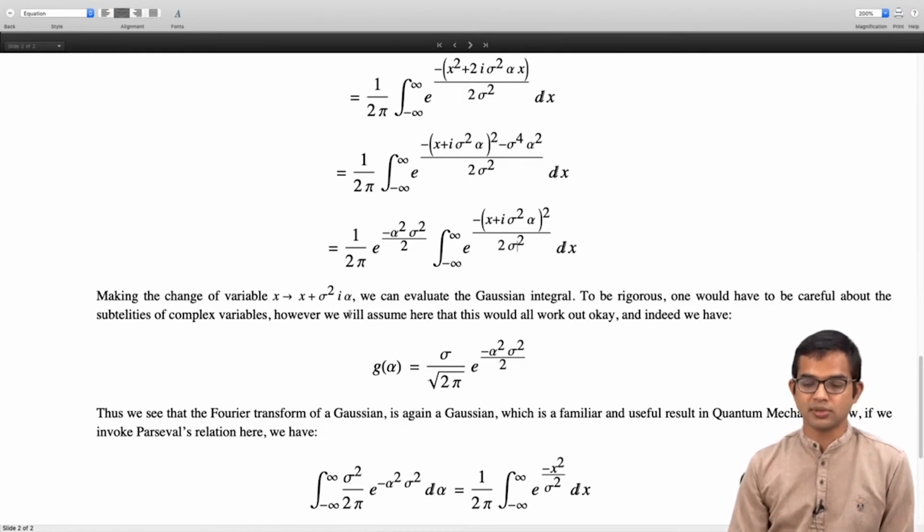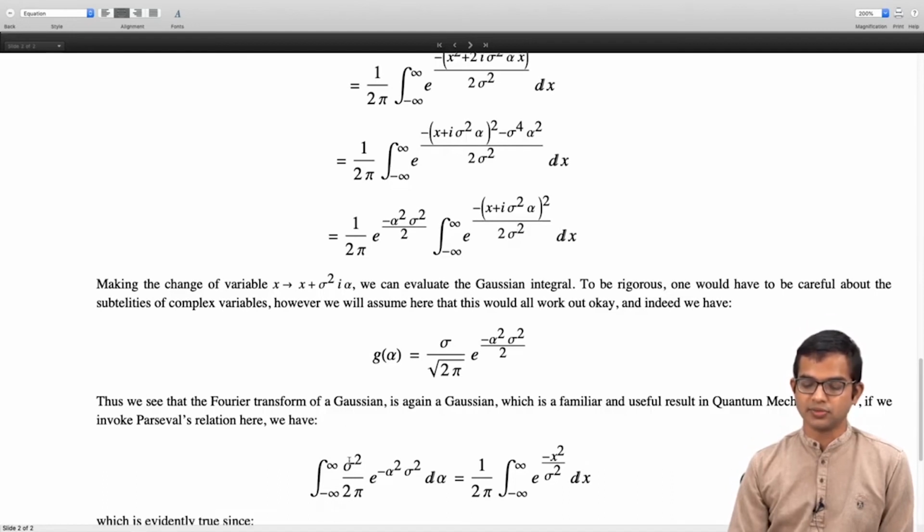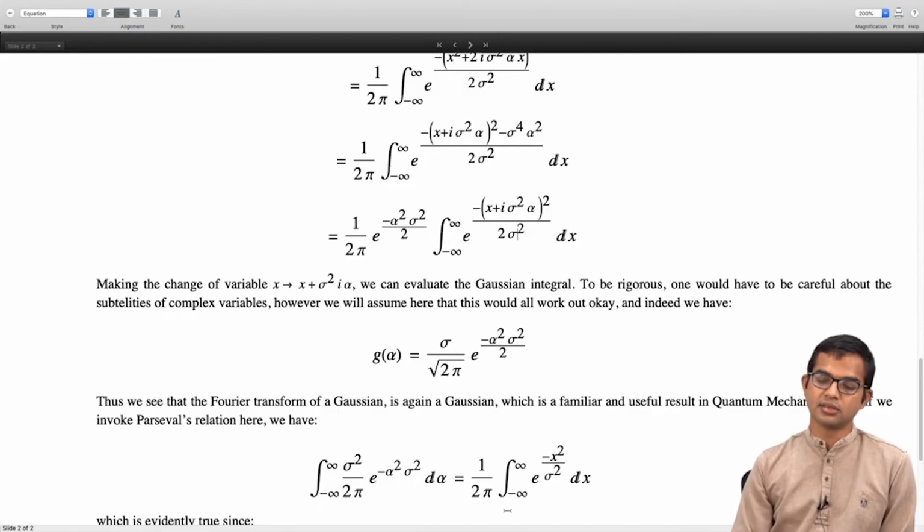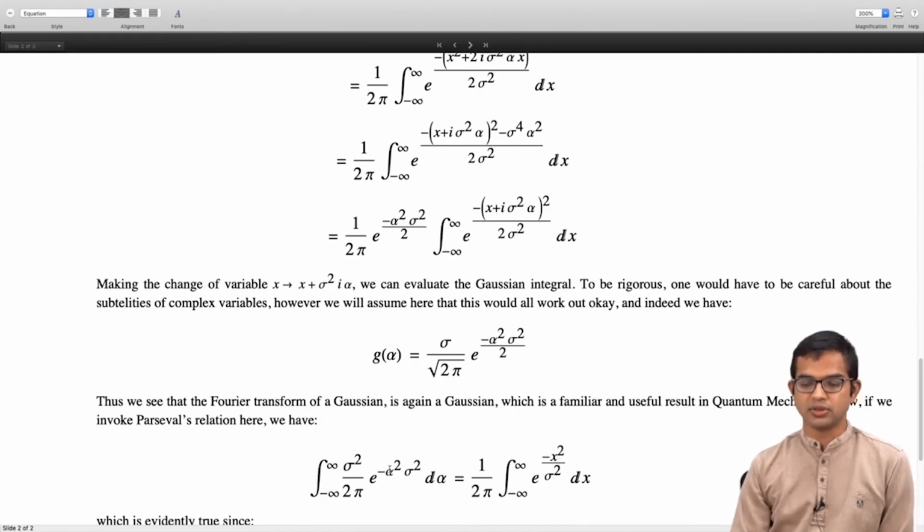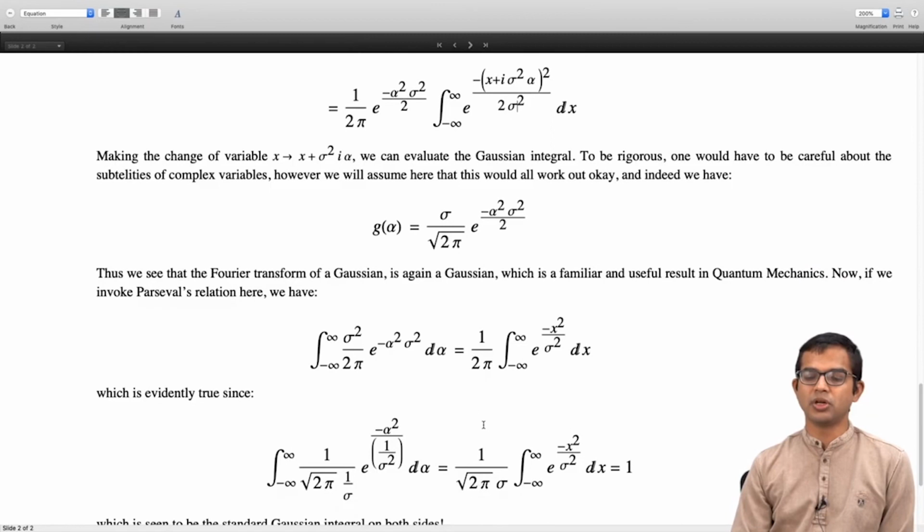If we invoke Parseval's theorem into this relation, we immediately see that you get minus infinity to plus infinity sigma squared over 2 pi e to the minus alpha squared sigma squared d alpha, right? So this is the integral of mod g of alpha squared, and then you have to put in this factor 1 over 2 pi, and that's followed by this integral minus infinity to plus infinity f of x the whole squared. So that's going to become e to the minus x squared by sigma squared dx, right? Which is evidently true because you just recast this in this form, right?